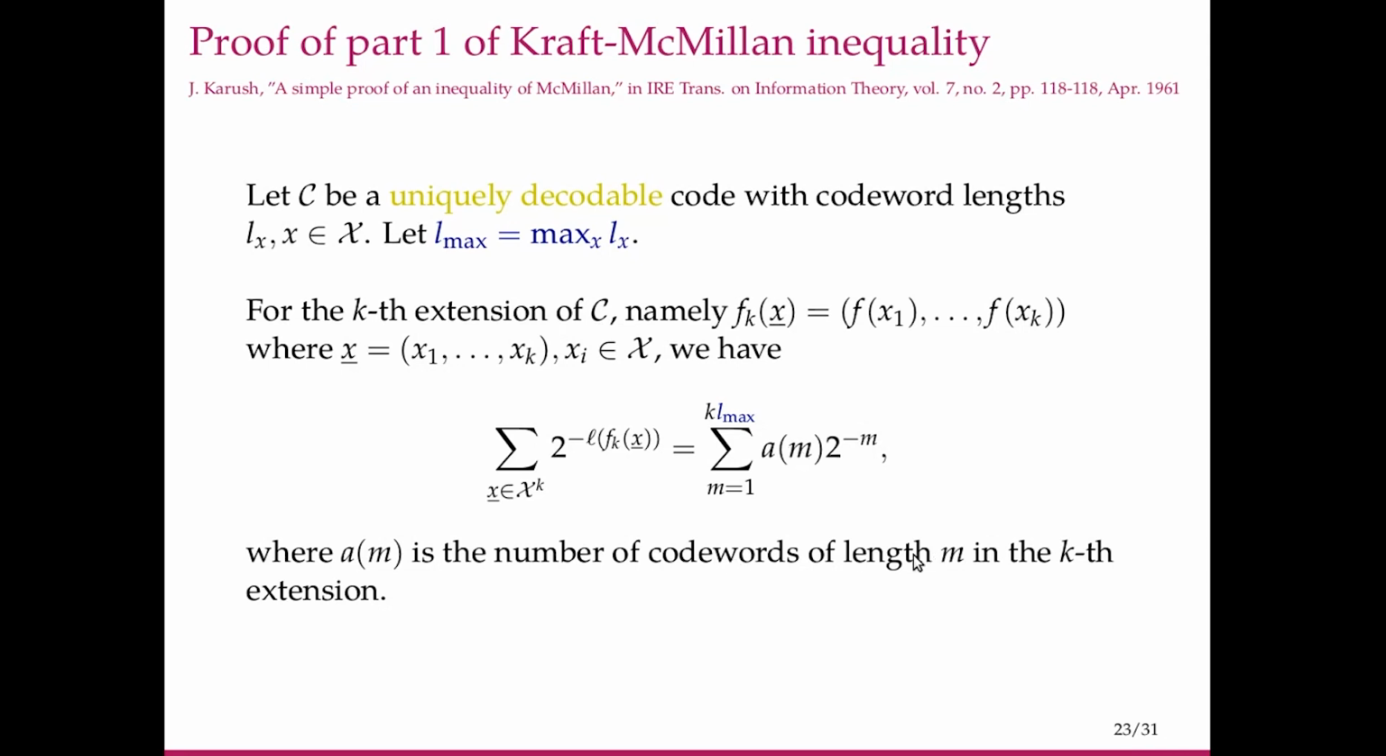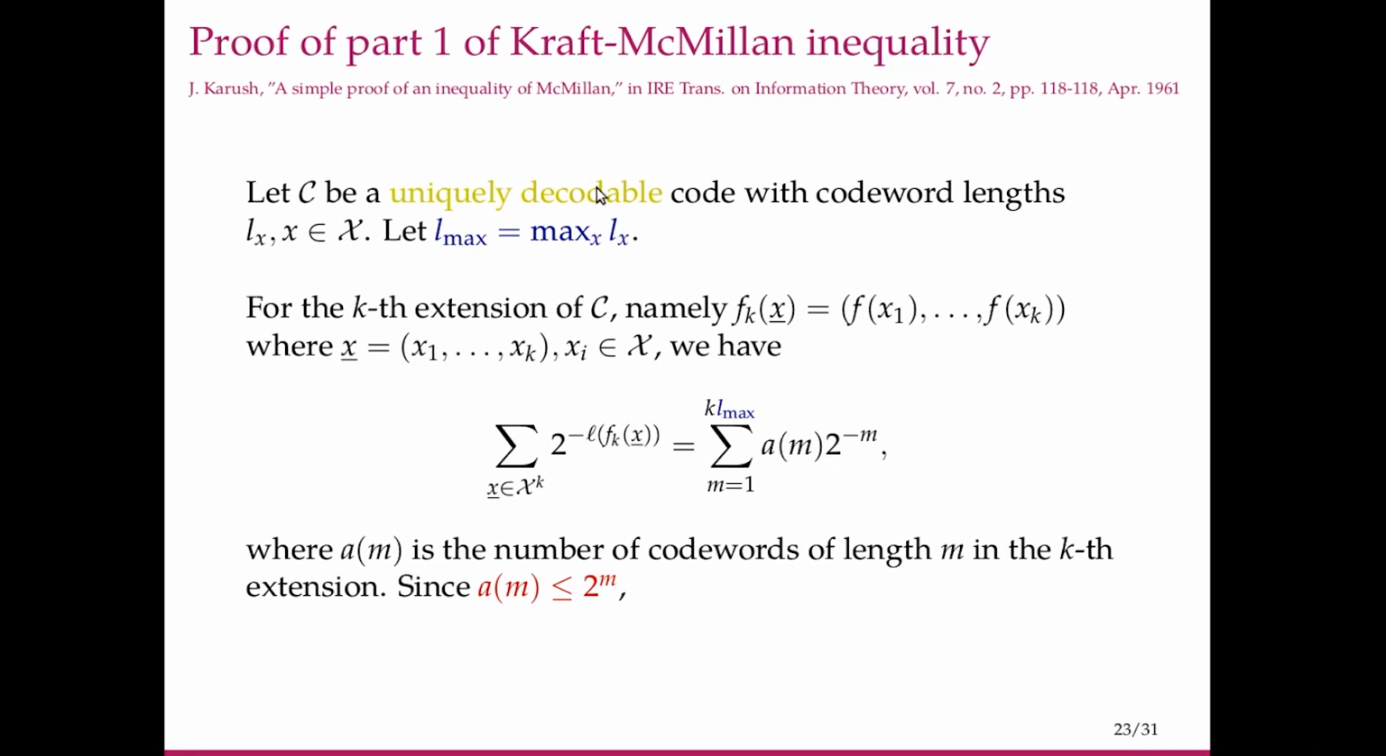So m is the length of the code word in the kth extension. So at least it can take value 1. It need not, but it can take values from 1 onwards. And the maximum it can go up to is k times L max, because this is just a concatenation of k code words from this code C. And for this code, the maximum is L max. So each of these can take a length of maximum L max. There are k of them, so the maximum is k times L max. So this summation is true.